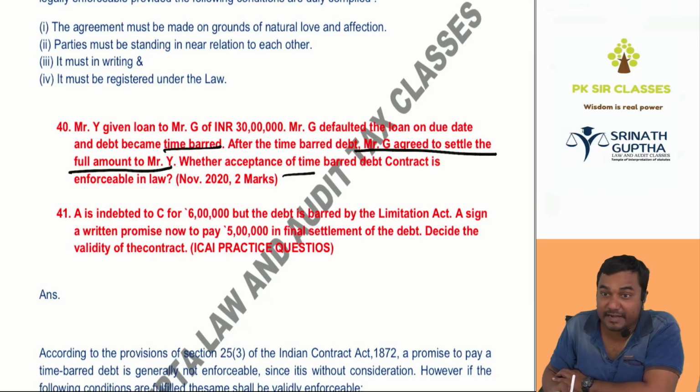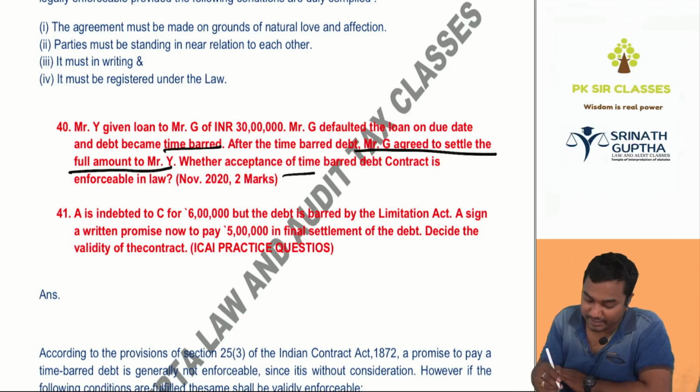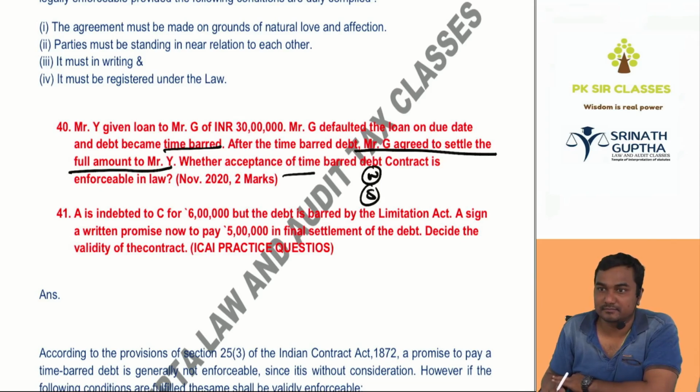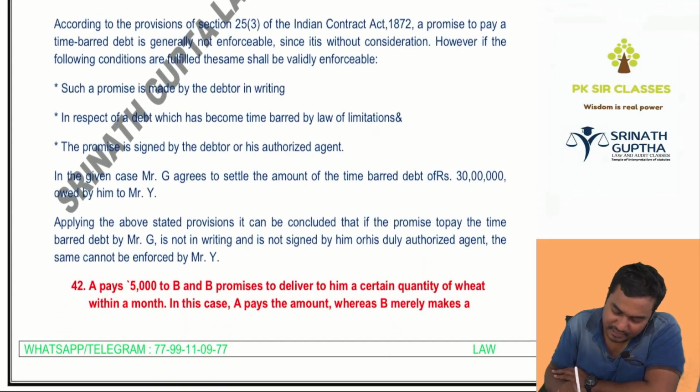Yes, if it is in writing and signed by the debtor. Who is the debtor here? G. Enforceable? Yes, if it is in writing and signed.